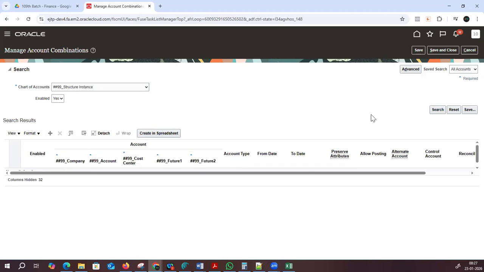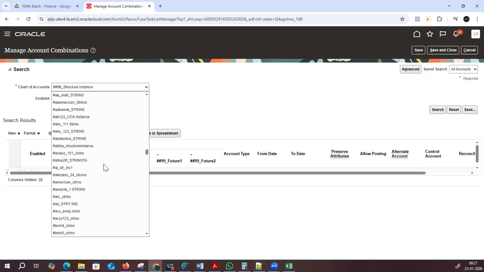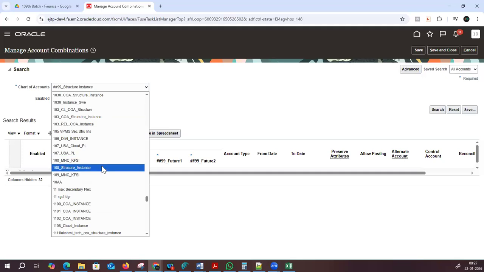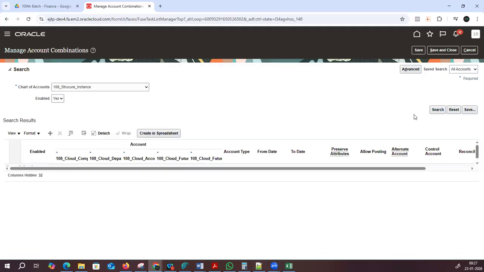This is Mahesh. I come from a PeopleSoft background. In PeopleSoft, we have something called chart field combinations. So I think this is something similar. Yes, the same thing. That's what I told you, right? Fusion is a blend of all the applications. So basically, we are saying that here are all the valid chart field combinations.